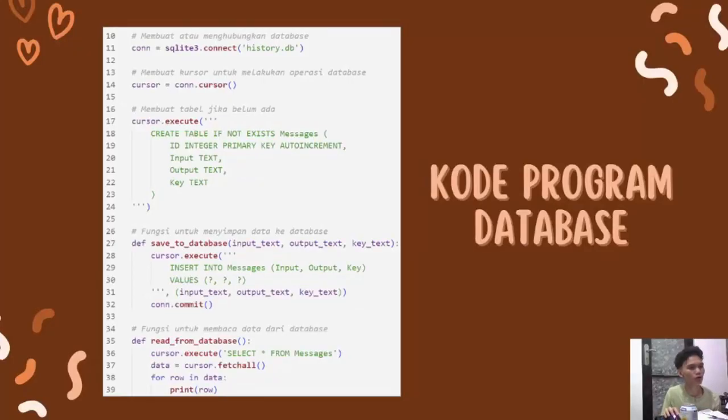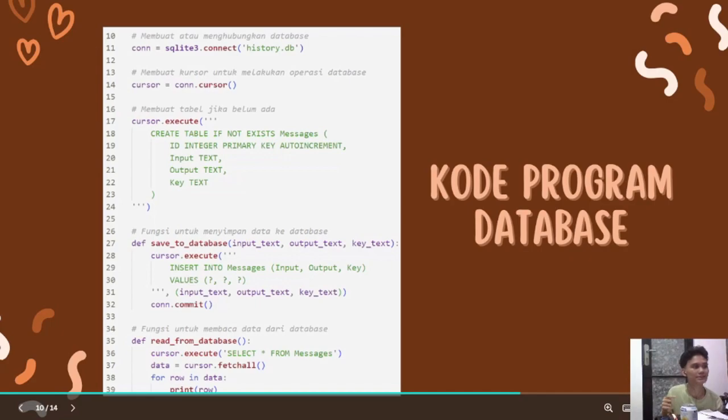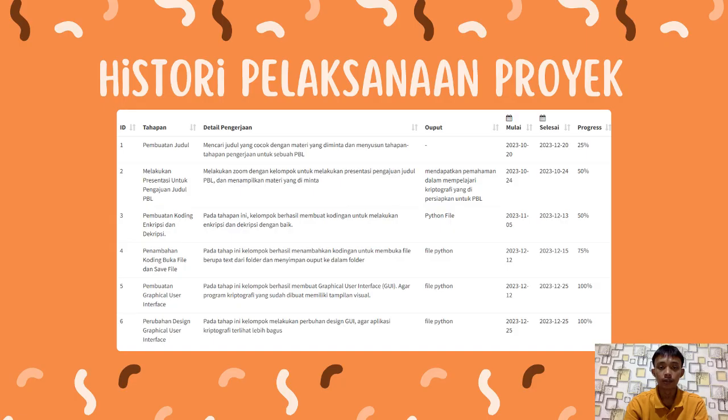This is the code for creating a database. The database we create is used to store the results of encryption and decryption. The results of encryption and decryption that have been performed will be stored in the history database. Implementation history, stack ID, work details, output.